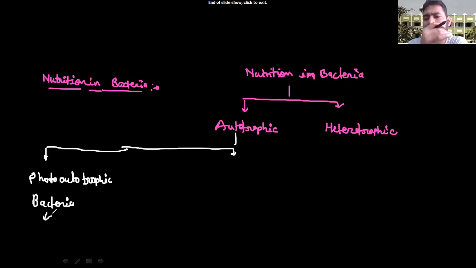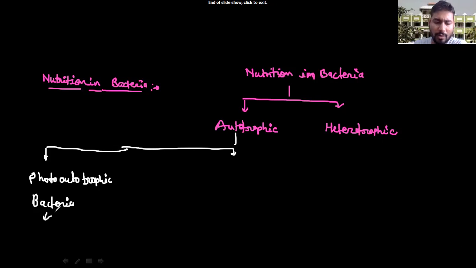In any living being, energy is generally found in the form of chemical energy, that is ATP. So here sunlight, that is electromagnetic radiation, is trapped by the bacteria and converted into chemical energy in the form of ATP, and this ATP is utilized for their work and other activities.